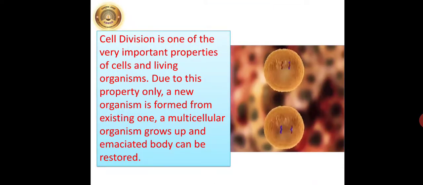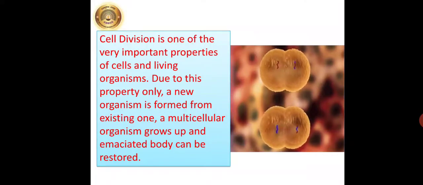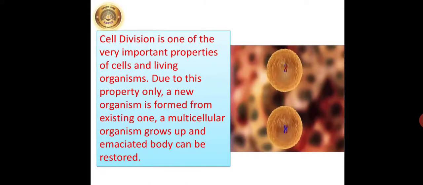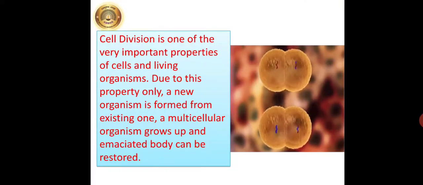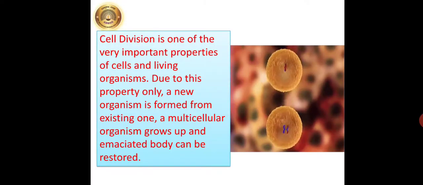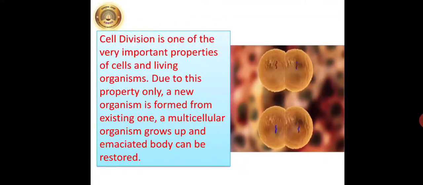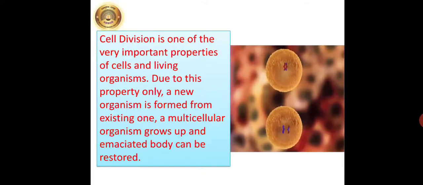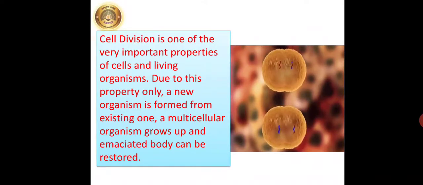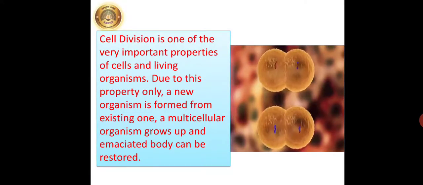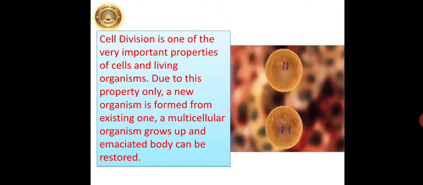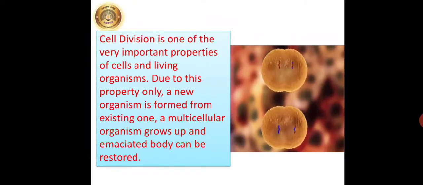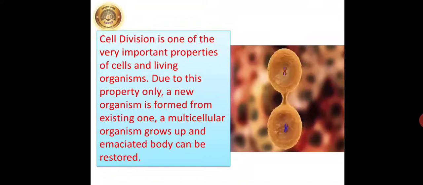So, students, cell division. What is cell division? Cell division is one of the very important properties of the cells and living organisms. Due to this property, a new organism is formed from an existing one. A multicellular organism grows up, and an emaciated body can be restored. So students, cell division is necessary for the production of new cells.